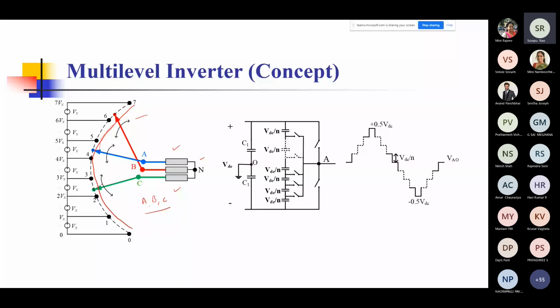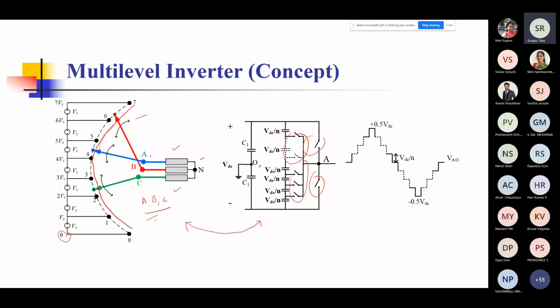On the right side is the practical implementation of such a system. So the left side is a very basic representation of a multi-level inverter, and the right side is an actual representation of a multi-level inverter. You can see that there are many switches, and depending on how we switch them, we get the kind of voltages that we want at A with respect to O. By the way, the voltage of A with respect to O is the, sorry, I should say pole voltage, not common mode voltage. Similarly for B, whatever is the voltage with respect to O, that is the pole voltage.